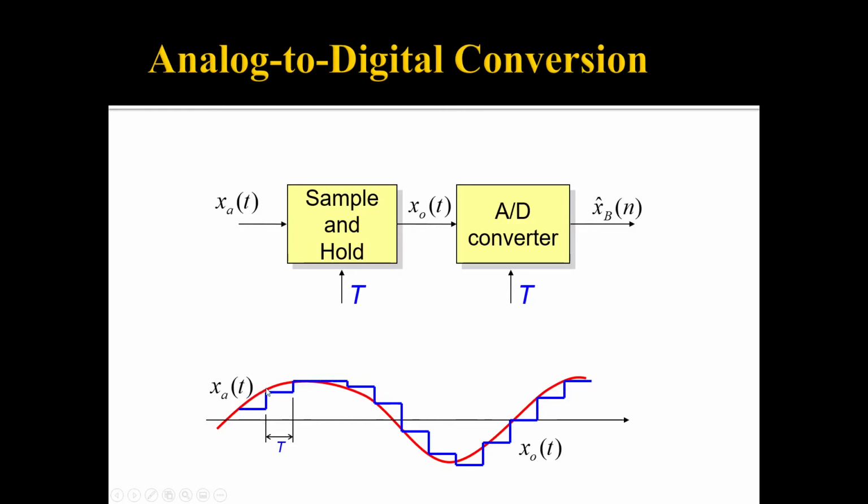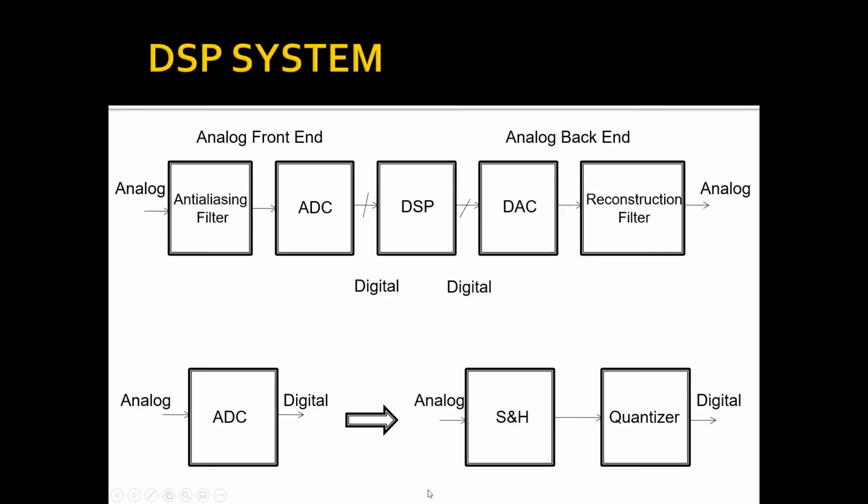So these samples are held at constant levels even though there is variation in the input signal between the sampling instants. And what does the quantizer do? It maps the value of the analog input sample to its equivalent digital representation and then feeds it to the digital signal processor.